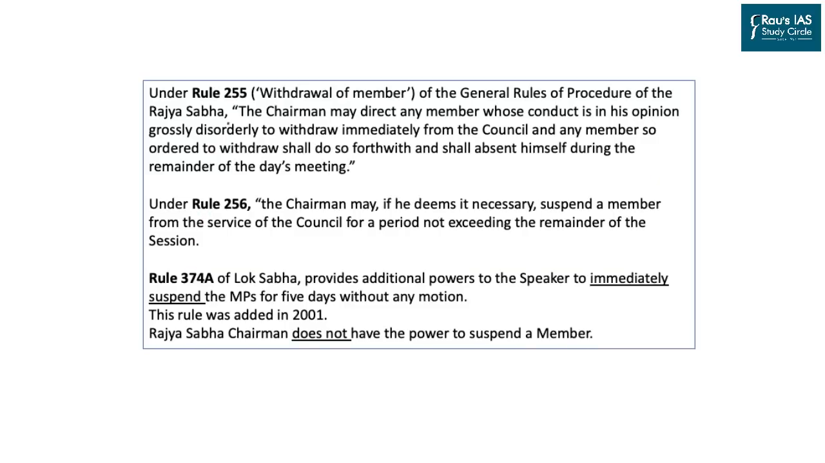Under Rule 255, which talks about the withdrawal of a member, and this rule is part of the General Rules of Procedure for Rajya Sabha, the chairman, that is, the presiding officer of Rajya Sabha, may direct any member whose conduct, in his opinion, see, the word is his opinion, not the opinion of the House, not the opinion of the administration, and not the opinion of the Parliamentary Secretariat. So, if the chairman in his own opinion considers that a member has been grossly disorderly, has created a nuisance inside the house, the member will be held liable to remain absent for the rest of the day.